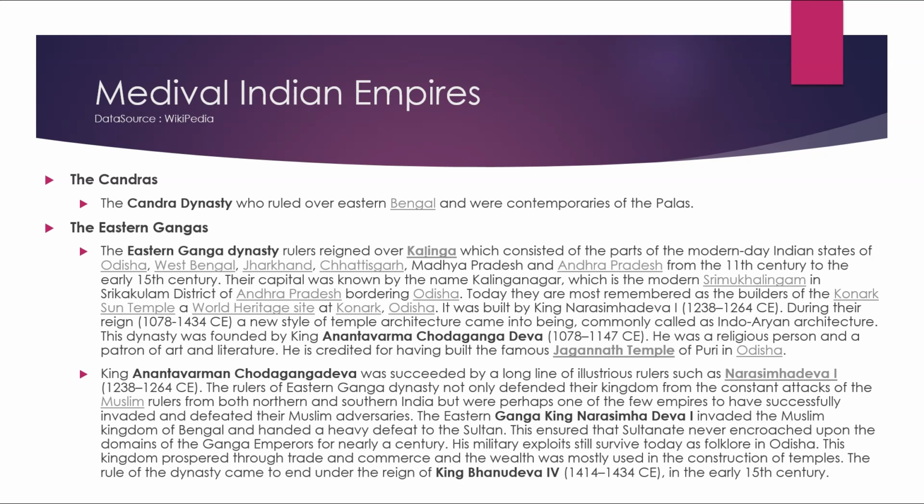He was a religious person and a patron of art and literature. He is credited with having built the famous Jagannath temple of Puri in Odisha. King Anantavarman Chodaganga Dev was succeeded by a long line of illustrious rulers such as Narasimha Dev I.